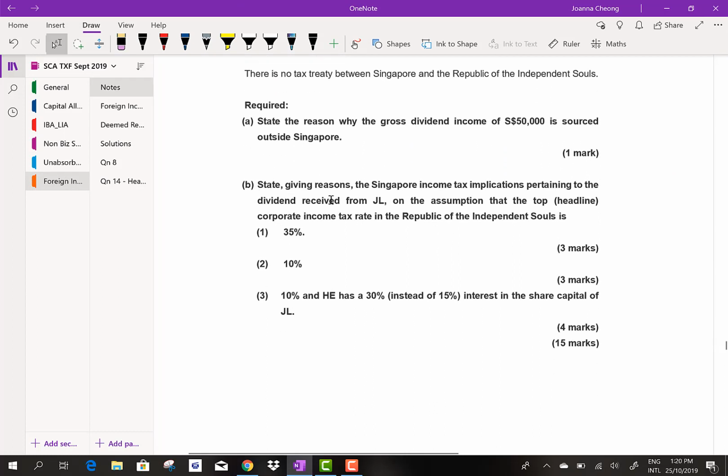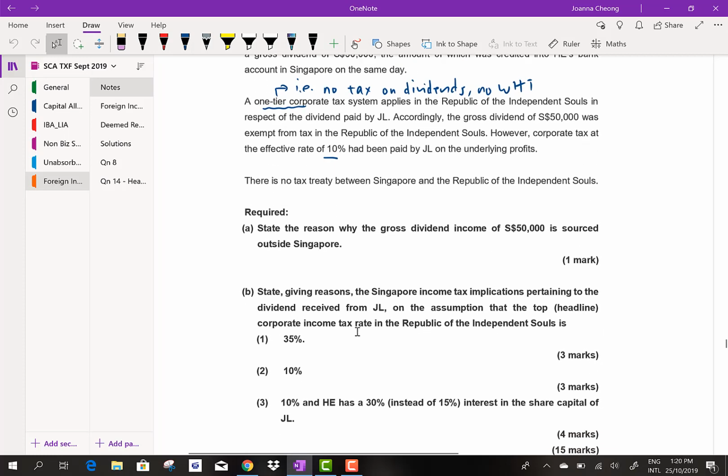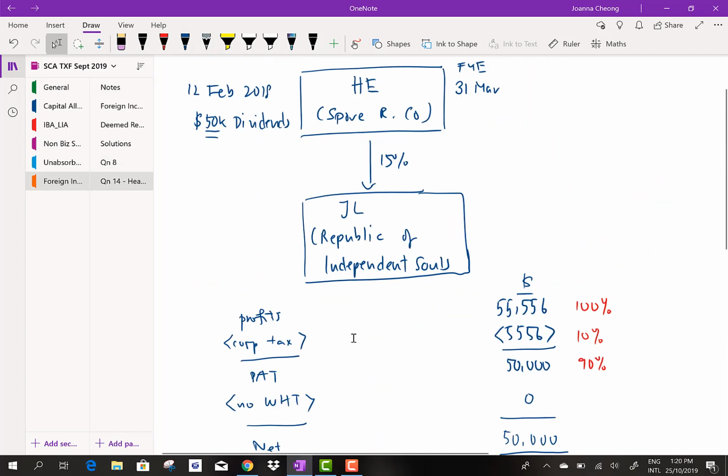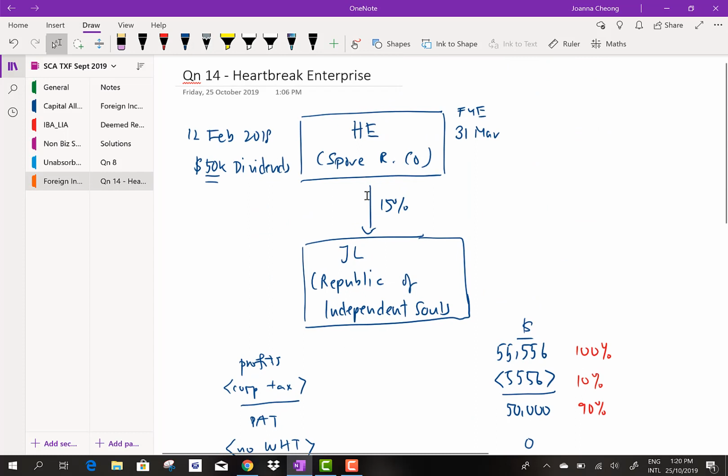State, giving reason, the Singapore income tax implication pertaining to the dividend received from JL on the assumption that the headline tax, corporate income tax in the Republic of Independence is, part 1, 35%. So assuming that JL has a headline tax of 35%, will the dividend income earned by HE be exempt from tax in Singapore?